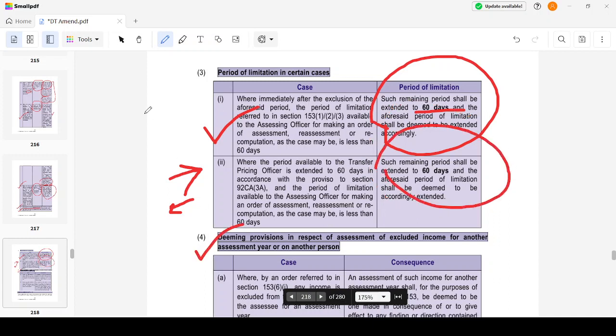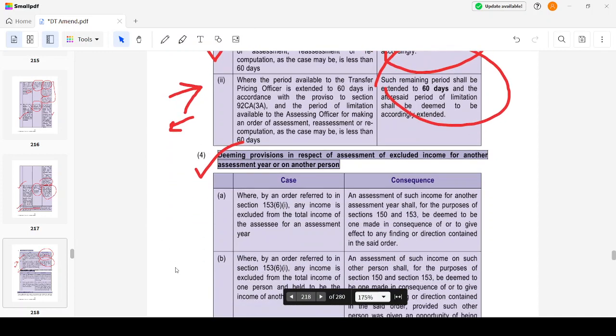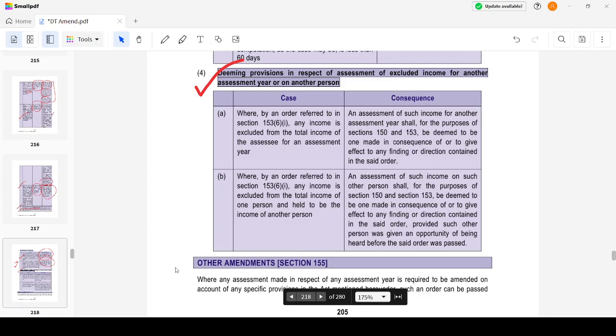Deeming provisions in respect of an assessment of excluded income for another assessment year or of another person. Where by an order referred to in section 153, any income is excluded from the total income of the assessee for an assessment year, an assessment of such income for another assessment year shall, for the purpose of section 150(1), be deemed to be made in consequence of or to give effect to any finding or direction contained in the said order.